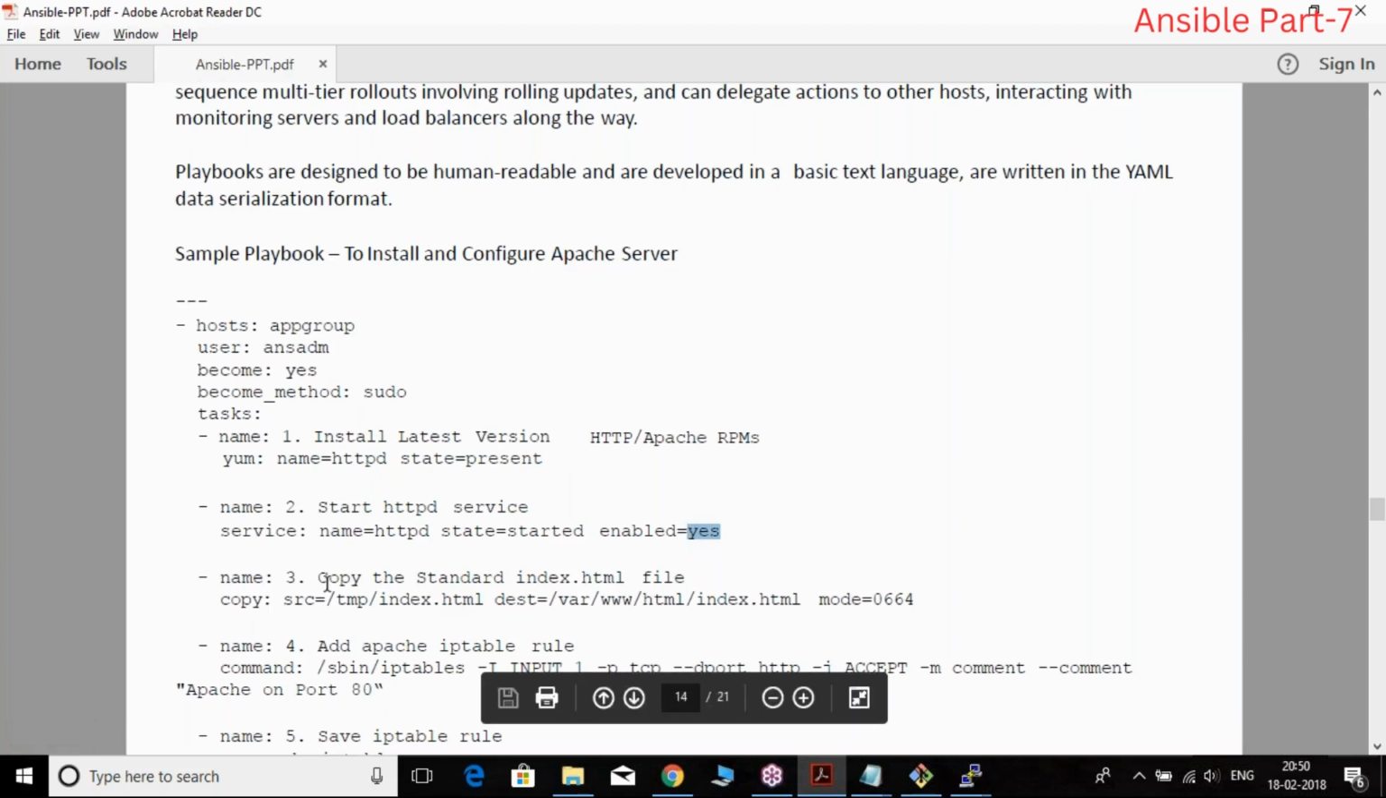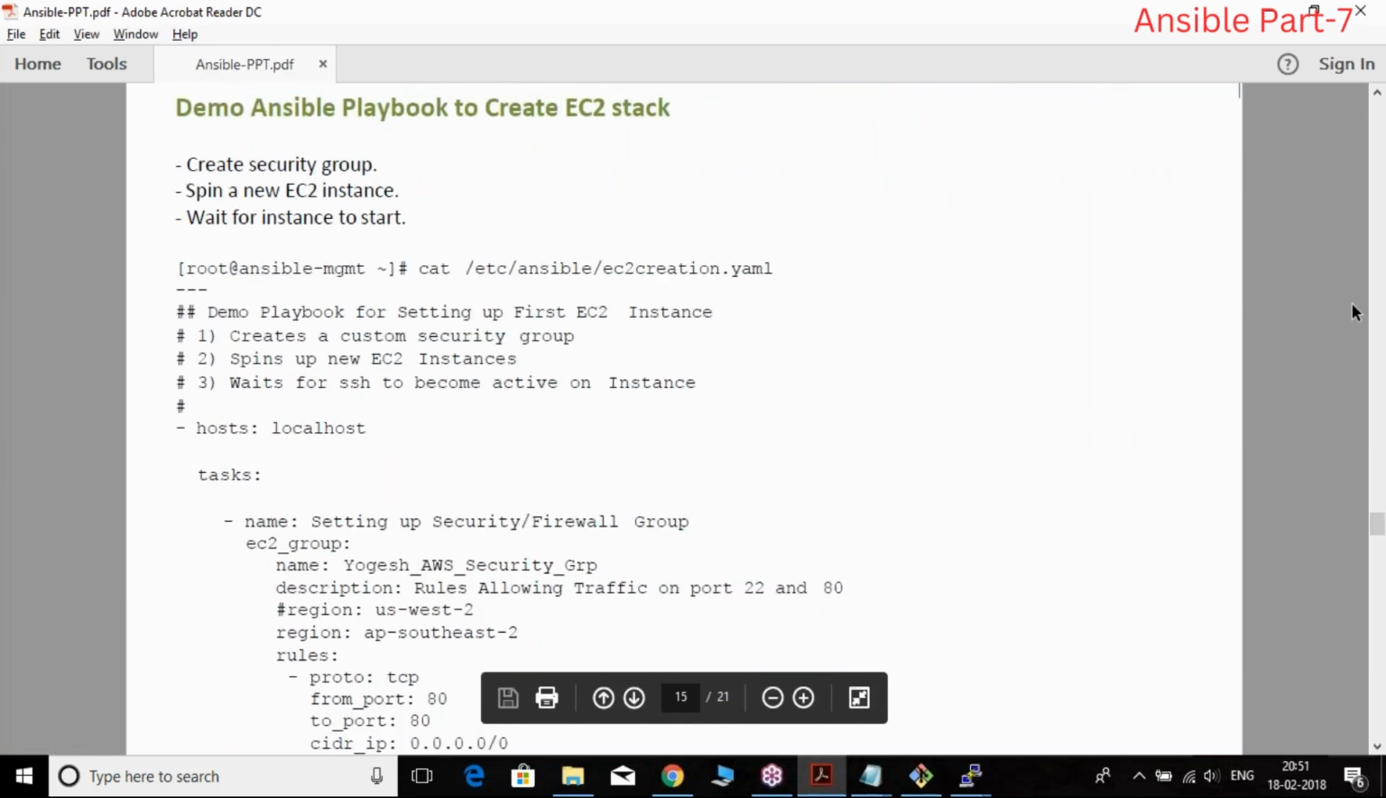In Windows, you could say automatic. At the service level, you make it automatic. Either you can stop, start, or make it automatic so it gets started across reboots. And you want to copy your HTML files from the source location to the destination location, make sure the permissions are set, and then make sure the iptables are stopped.